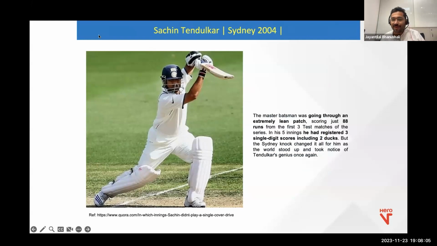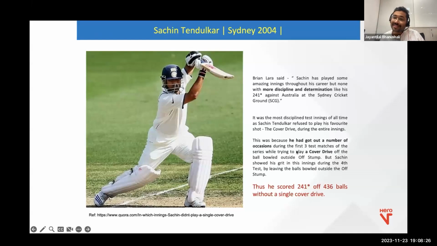Sometimes things just don't work out, right? He scored just 88 runs in the last three matches. These are test matches, so that's equal to six innings, and only 88 runs, out of which three were single-digit scores, including two ducks, right? That was a very lean phase for our master blaster. But what was the reason? The reason was that in every match he was trying to play a cover drive, and that is where he got out most of the time, right?